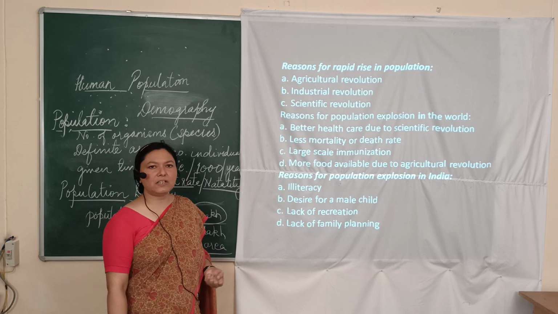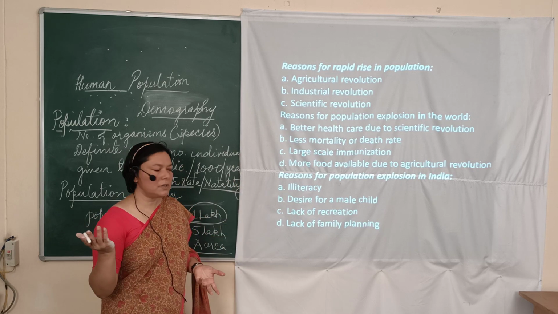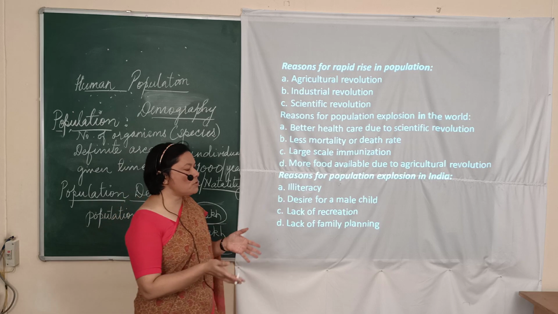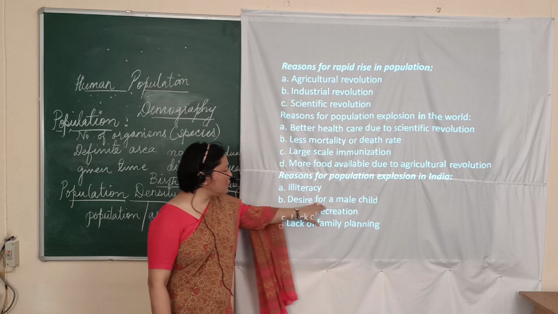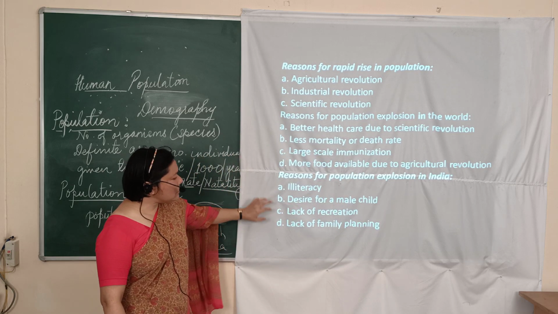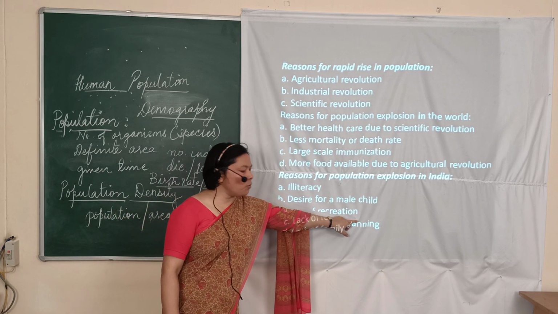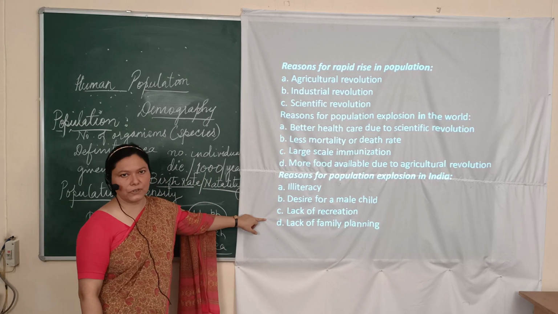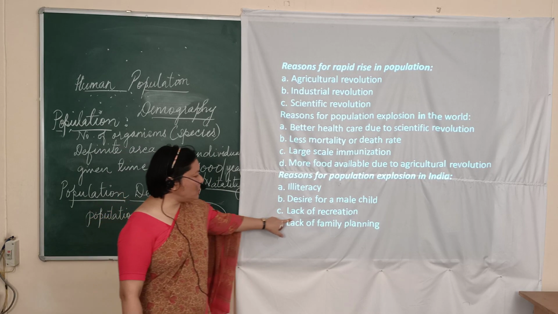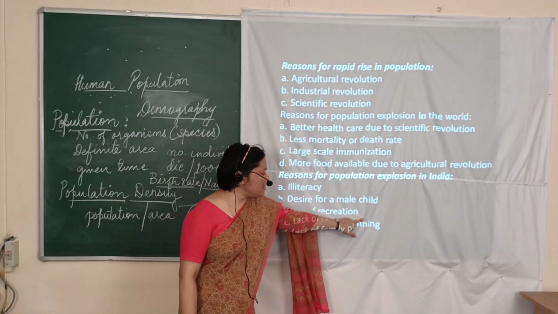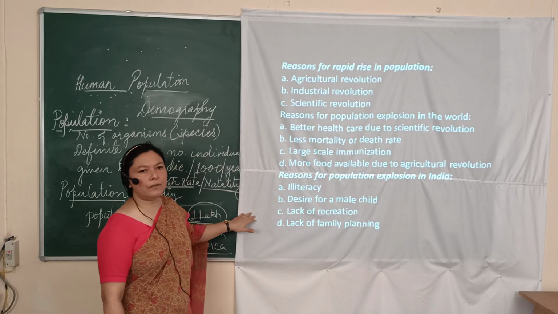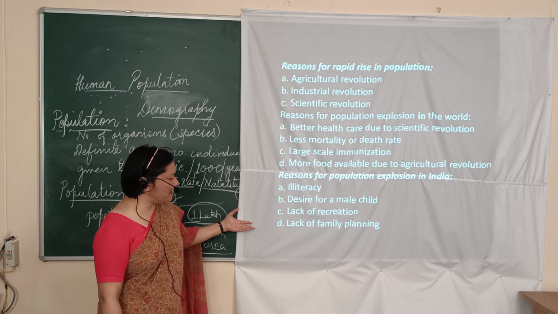Now, because of the desire for a male child, they may have many girls first born, and then just one boy, and they will continue to have a number of children. The third is the lack of recreation that goes to the very lower sectors of the society, the underprivileged, as they have no other means of recreation or entertainment, so the only way is to increase the population.